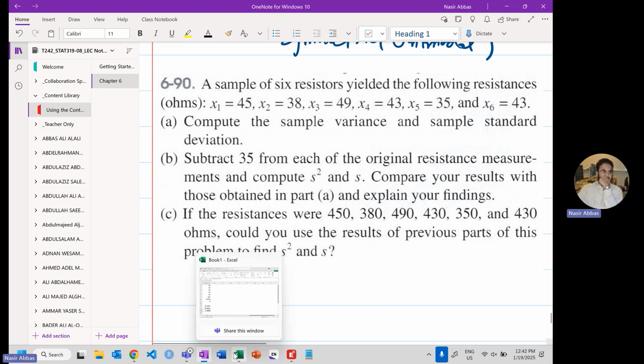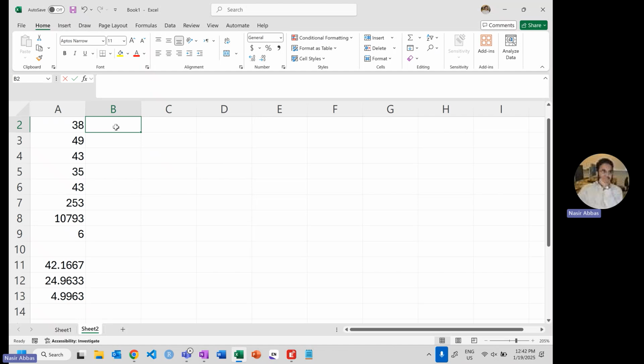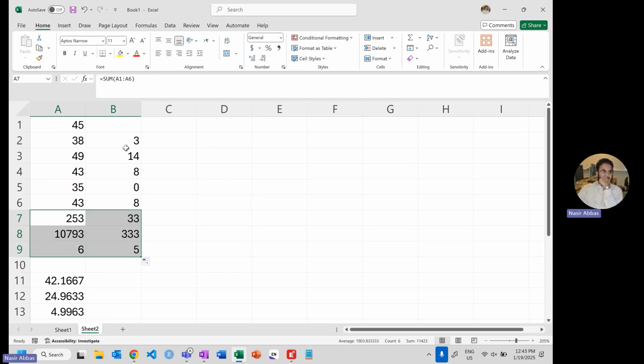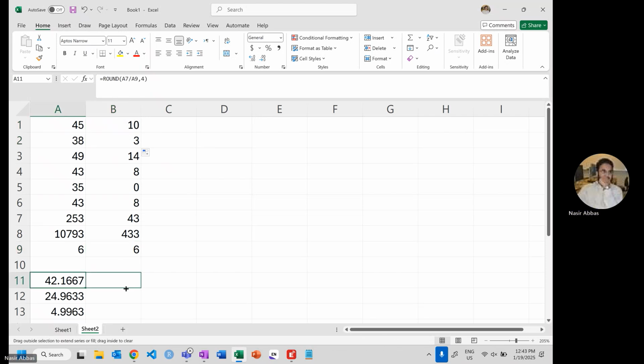So if I subtract 35 from each observation, 38 minus 35, and then I find everything again, I see the standard deviation and the variance are unchanged.